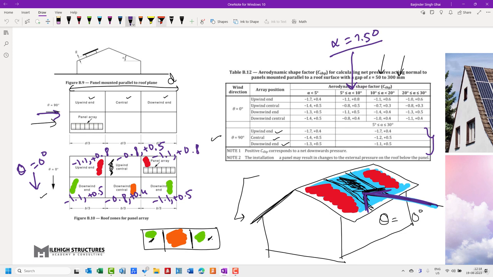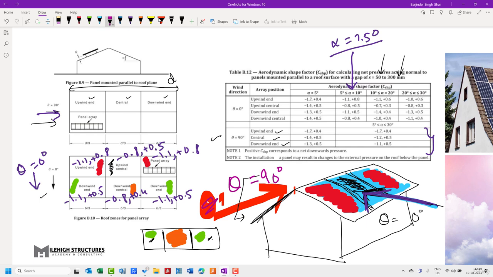So let me draw the roof again. When wind is striking from this particular direction, here the wind was striking from theta equal to 0. Right now we are talking about theta equal to 90 degrees.